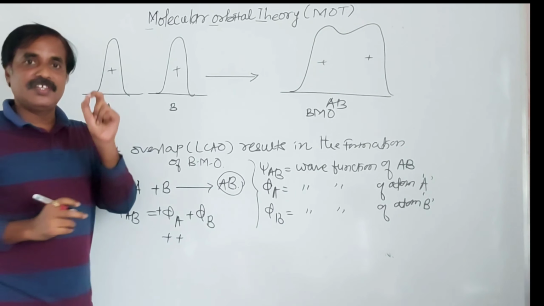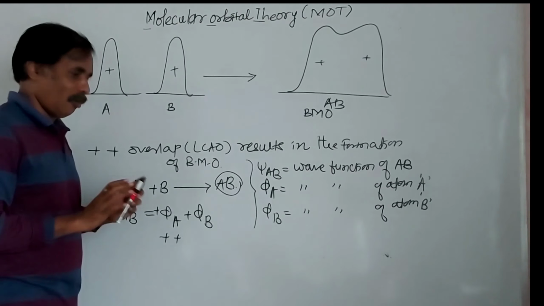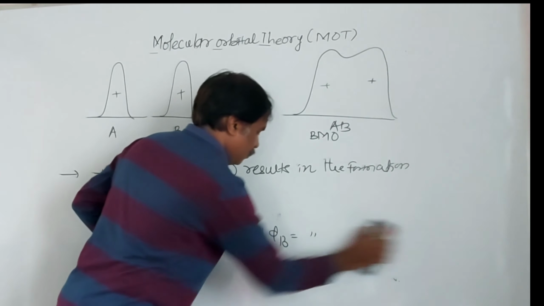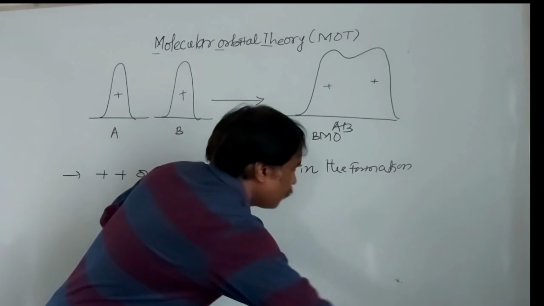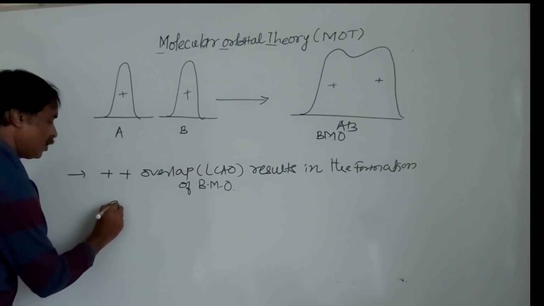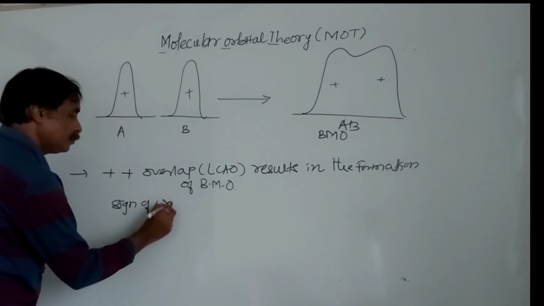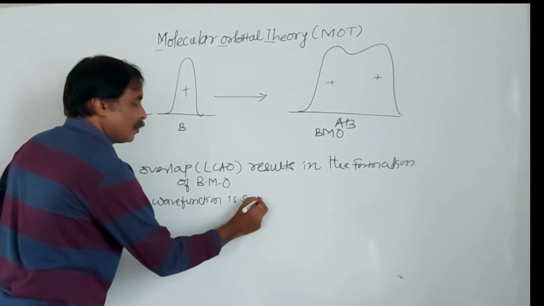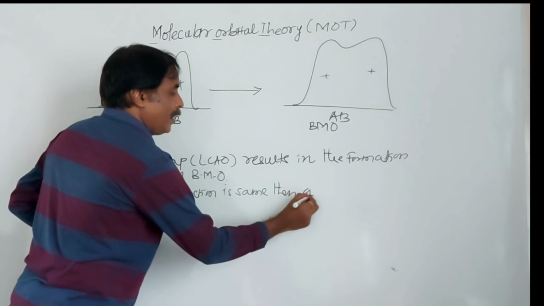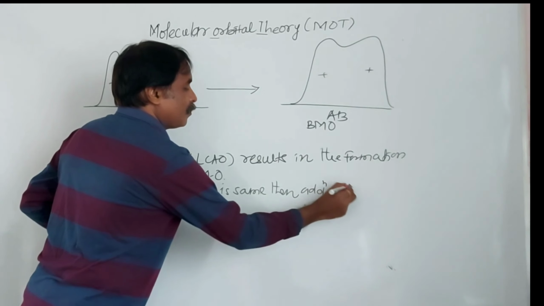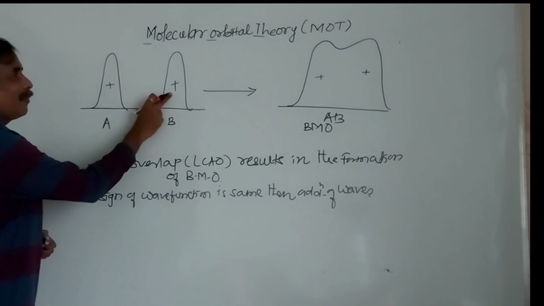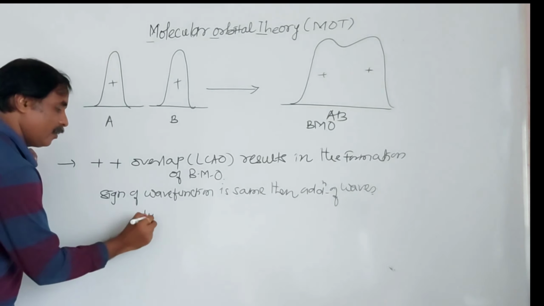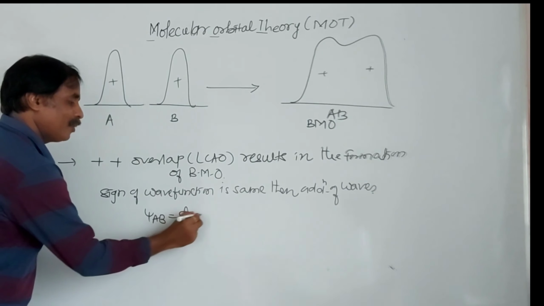When the sign of wave function is the same, there is an addition of waves. Isn't it? In short, we can write: when the sign of wave function is the same, then addition of waves. Here the sign is the same, that is why addition. And we have taken that equation, psi AB is equal to theta A plus theta B.